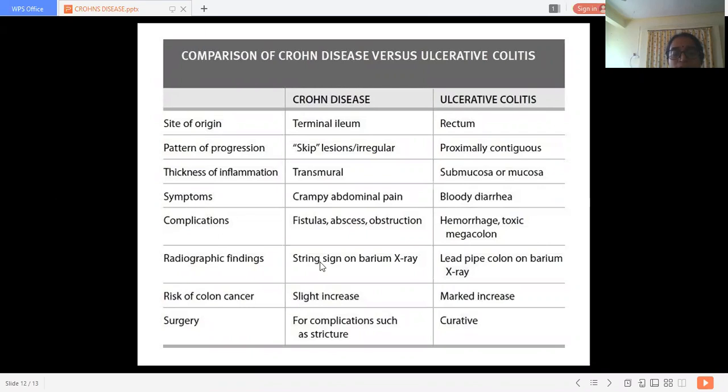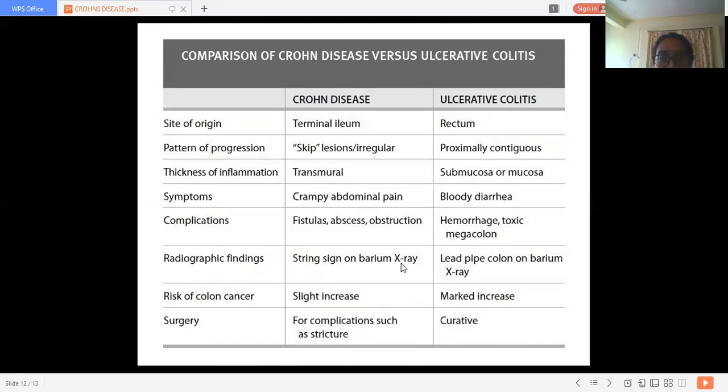The radiographic findings: the string sign on barium X-ray. We discussed the string sign while discussing ulcerative colitis. What is the string sign? In Crohn's disease, as a result of fibrosis, the lumen is almost always narrowed. We call it a string sign. So it is seen in Crohn's disease because of narrowing.